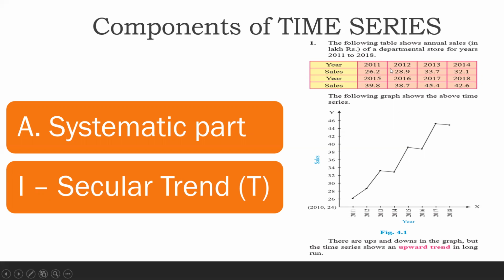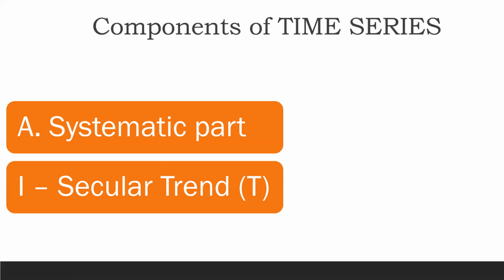तो जैसे आपके टेक्स्ट में एग्जाम्पल दिया है, again for a period of 8 years they have given you the data. When I plotted this data graphically, I can see that the graph is fluctuating. ठीक है ना? Ups and downs है graph में, but if I tell me the direction, whether it is going in an upward direction, that is positive slope है, या whether it is going in the downward direction, negative slope है, तो you can फटाक से tell me that it is sloping in an upward direction. So I can say that the time series shows an upward trend in the long run. 8 saal is a long period, correct? So in this way, we can see that the graph is having a positive slope.